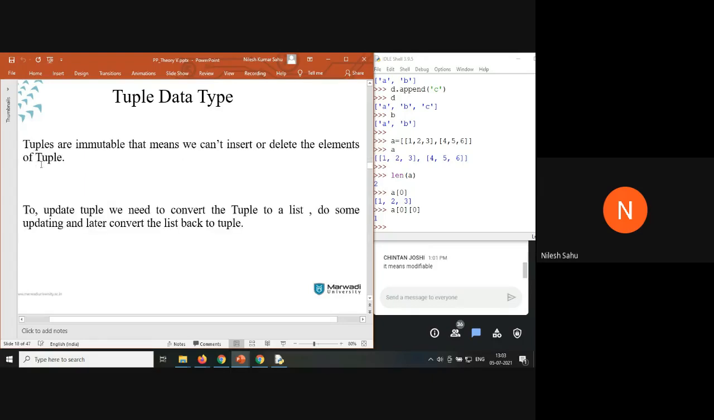So tuples are immutable. It means we can't insert or delete the elements of a tuple. To update a tuple, we need to convert the tuple to a list, do some updating, and later convert this back to a tuple. So I said we can't insert an element inside a tuple, but what you can do is convert a tuple to a list and do whatever modification you want. You can apply each and every function which is used in the case of list, and then convert it back to a tuple.